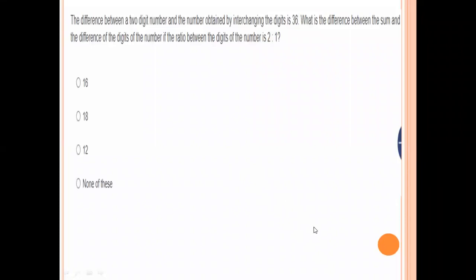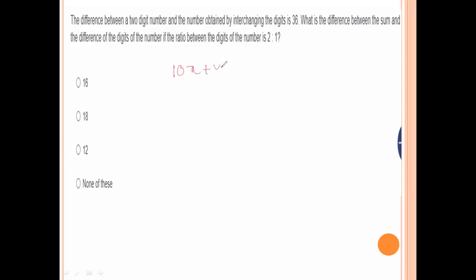Next, the difference between a 2-digit number and the number obtained by interchanging the digits is 36. What is the difference between the sum and difference of the digits of the number if the ratio between the digits of the number is 2:1? Now here,